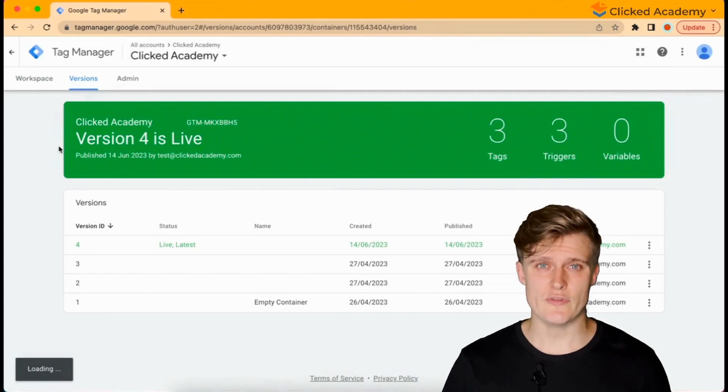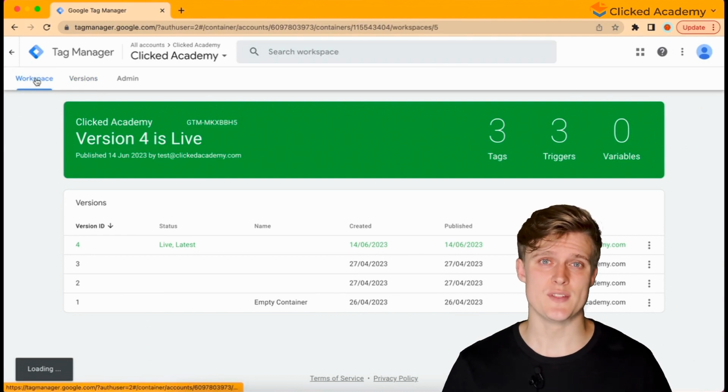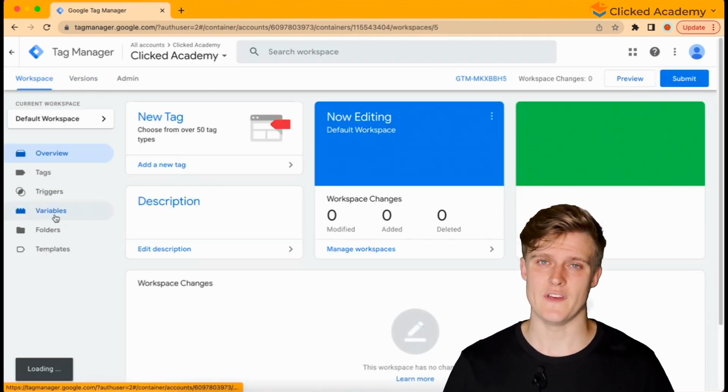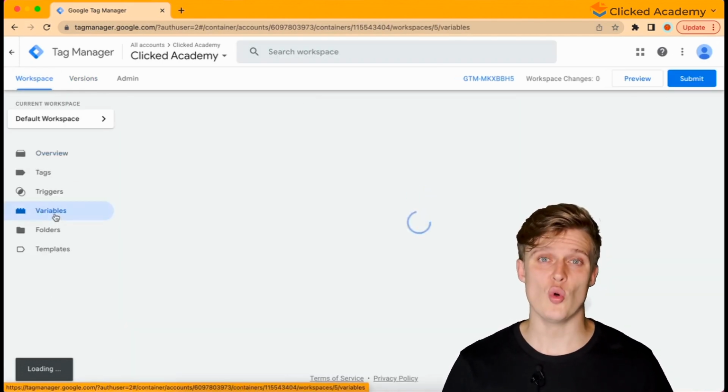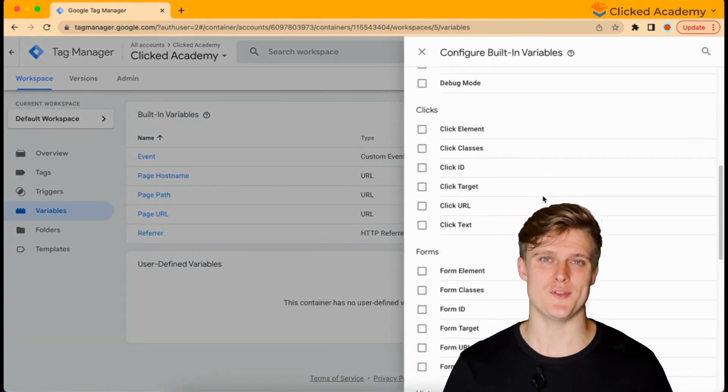Now, to track multiple forms, you need to figure out which unique variables differ between each of them. A good first step is to go under the Variables section. Click Configure, and then enable all of the variables under Clicks and Forms, as these are the main ones you will use to set this tracking up.